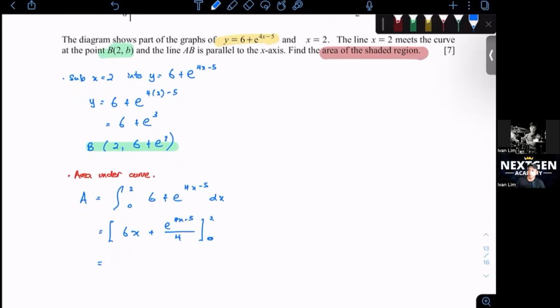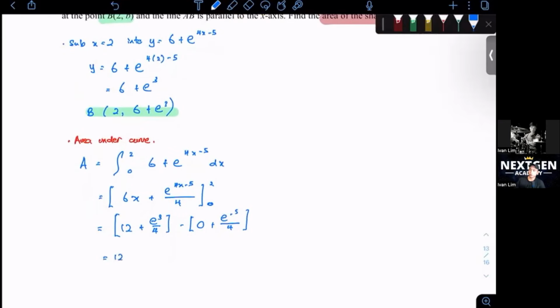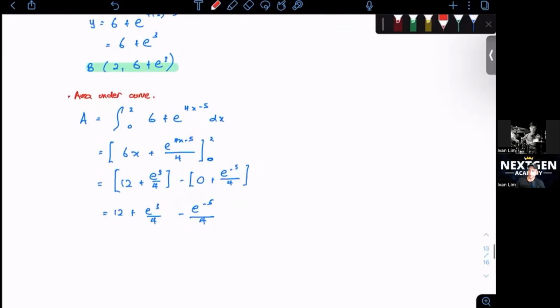You will get 12 plus, sub it in. I won't write every single step for y'all. Minus 0 plus e to the power of -5 over 4, which will get 12 plus e cubed over 4 minus e to the power of -5 over 4. So this is the area under the curve.